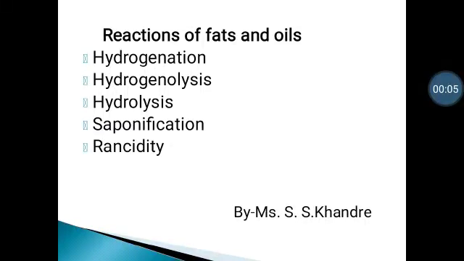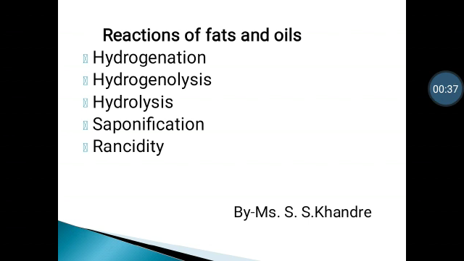In today's presentation, we will discuss the physical properties of fats and oils and the reactions of fats and oils. In that, hydrogenation, hydrogenolysis, hydrolysis, saponification and rancidity. Fats and oils are the triesters of glycerol with long chain organic acids like palmitic acid, stearic acid and oleic acid. The triesters of glycerol are commonly named as glycerides.